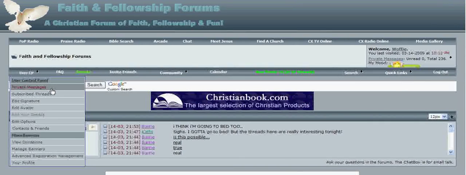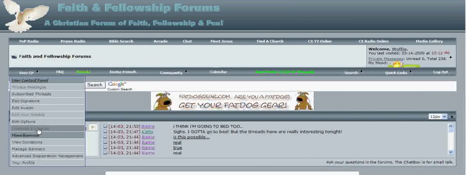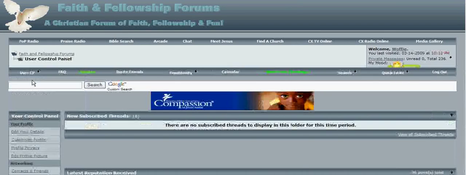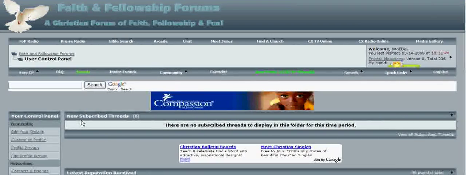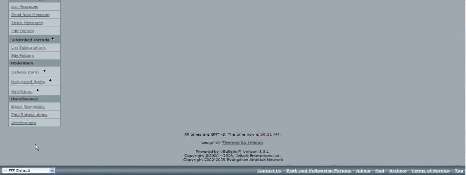You have a few headings: private messages, subscribe threads, edit signature, edit avatar, edit your details, edit options, contacts and friends, or you can just go to your control panel if you don't see what you're looking for that you want to change. Click on that. It opens up into your user control panel. Over on the left hand side is your menu for all your options.